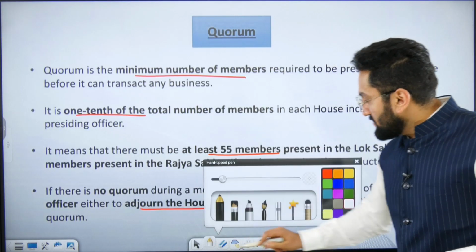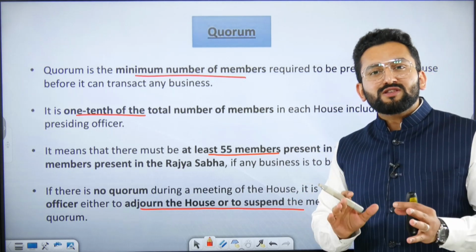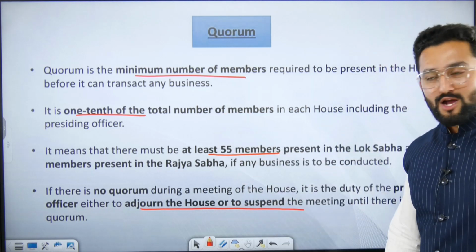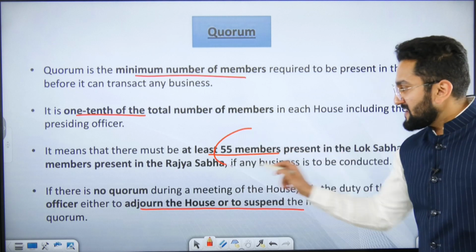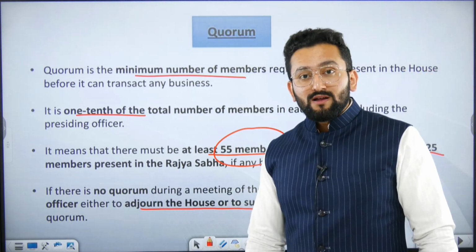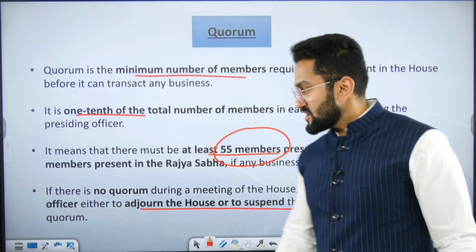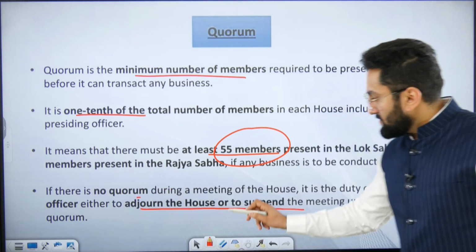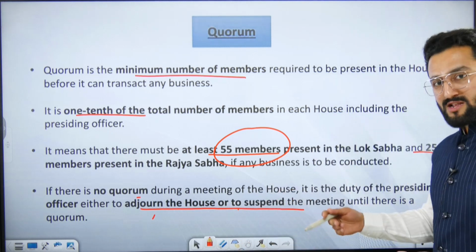Now, quorum. What is quorum? I told you in the previous lecture also. Quorum is the minimum strength which is required to get the house to function. That is quorum. One-tenth of members are required. For example, in the case of Lok Sabha, you need 55 members minimum. Then only the house can function. If there are 54 members, then the speaker would say, go back home, I'm not going to start the session because quorum is not complete. If there is no quorum, then what is going to be done? There will be adjournment or suspension.